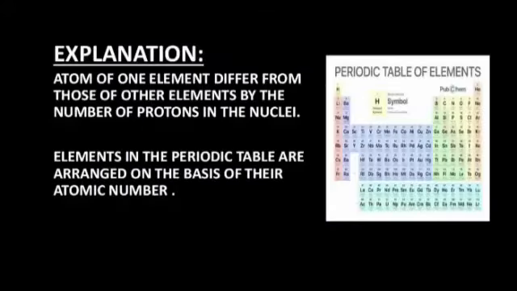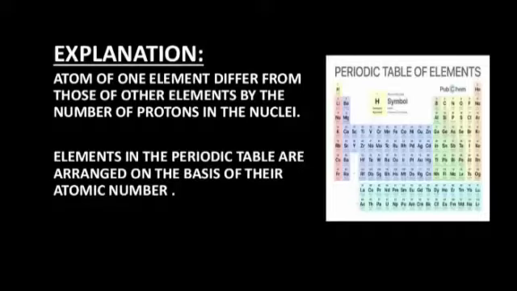Now let's have a look at some important points about the atomic number. Atoms of one element differ from those of another element by the number of protons in the nuclei. We can easily differentiate one atom from another atom of two different elements by means of its atomic number. For example, the atomic number of hydrogen is 1, while the atomic number of carbon is 6. So, we can easily differentiate between these two atoms.